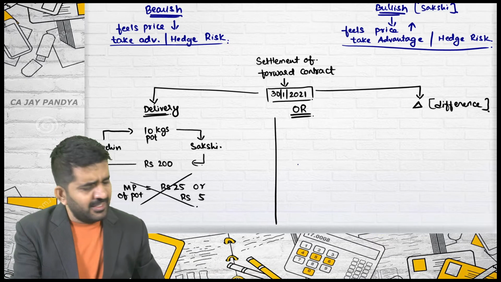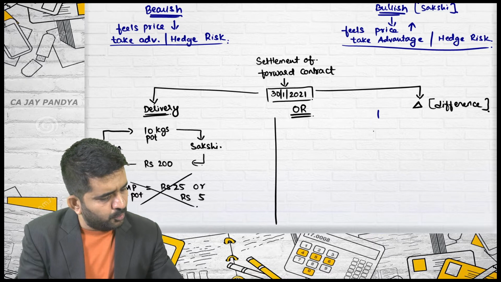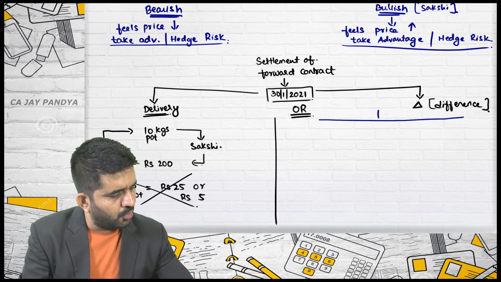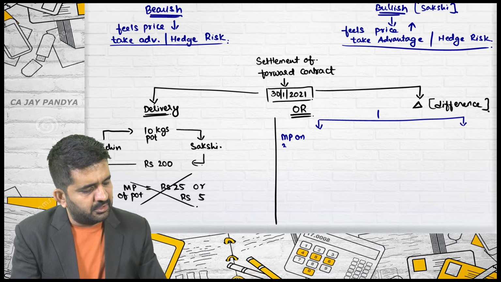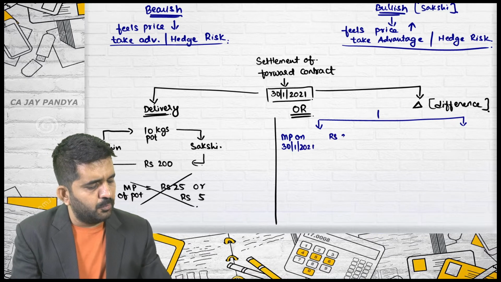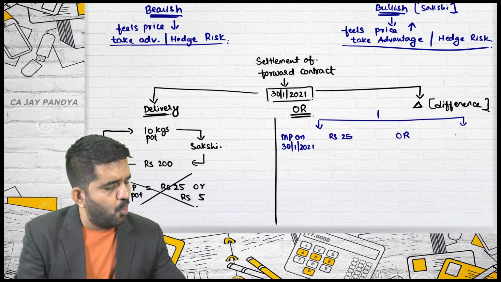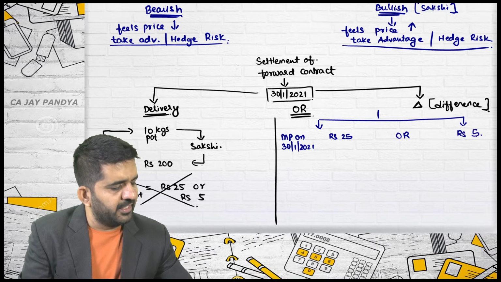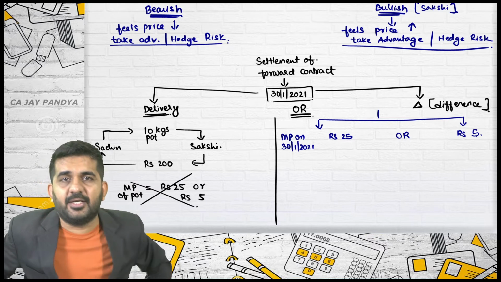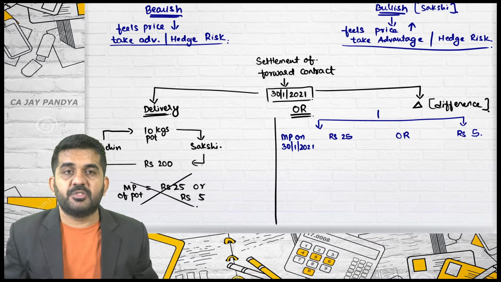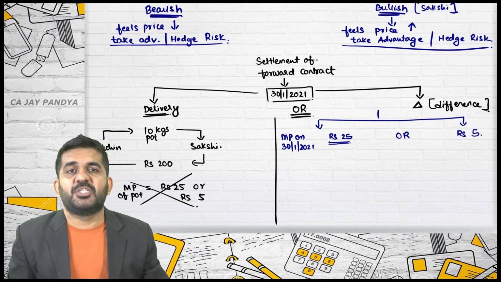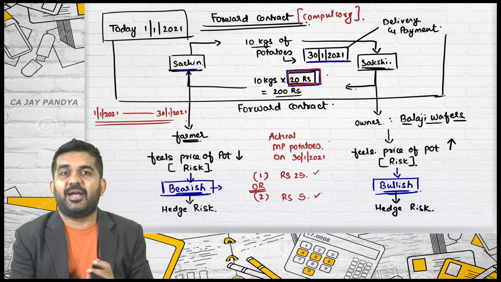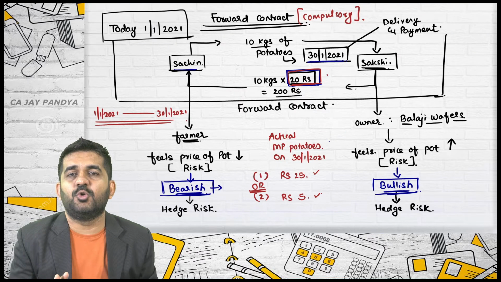Is it alright? In settlement by differences, I will have to see the market price of potatoes on 30th January. Whether the market price on 30th January 2021 was rupees 25 or was rupees 5. Is it alright? Yes, there are two parties in our classroom, Sachin and Sakshi. If the market price is rupees 25, you both have entered into the contract. The market price on 30th January is 25.